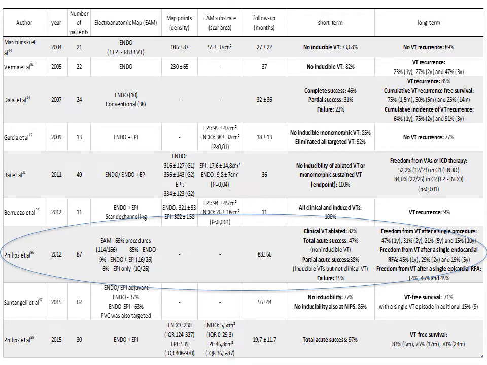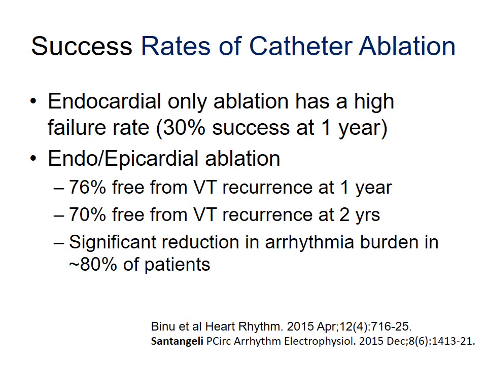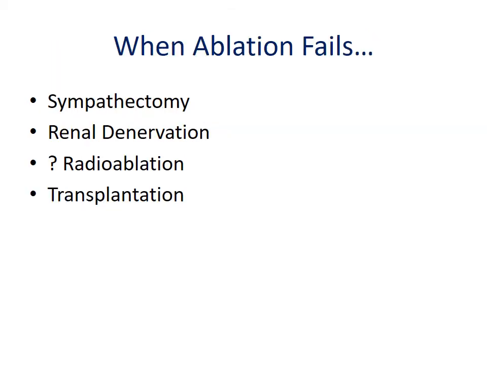But this is post endo and epicardial procedures. When we did a significant number of epicardial ablations, the acute success rose to 97% with 83% 6-month and 76% 1-year survival. So endocardial-only ablation has a high failure rate, and endo-epicardial ablation appears to be significantly better in these patient cohorts.